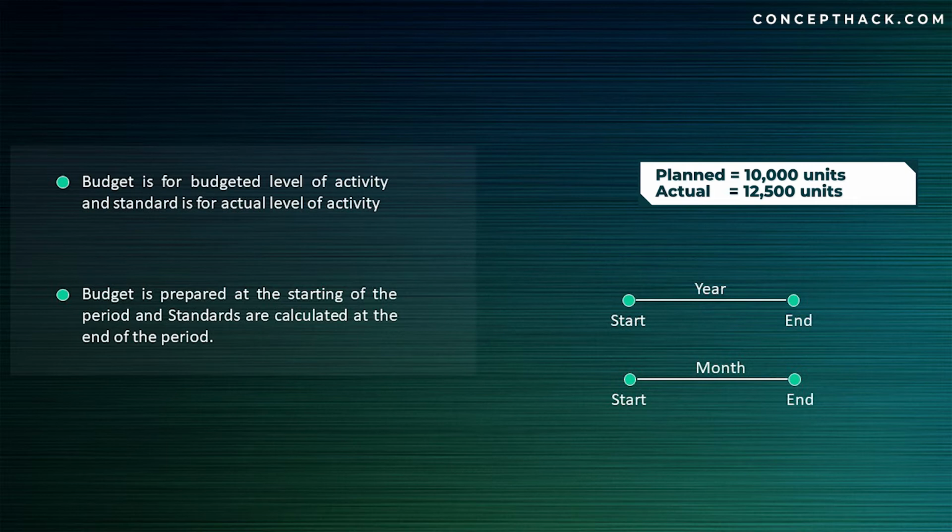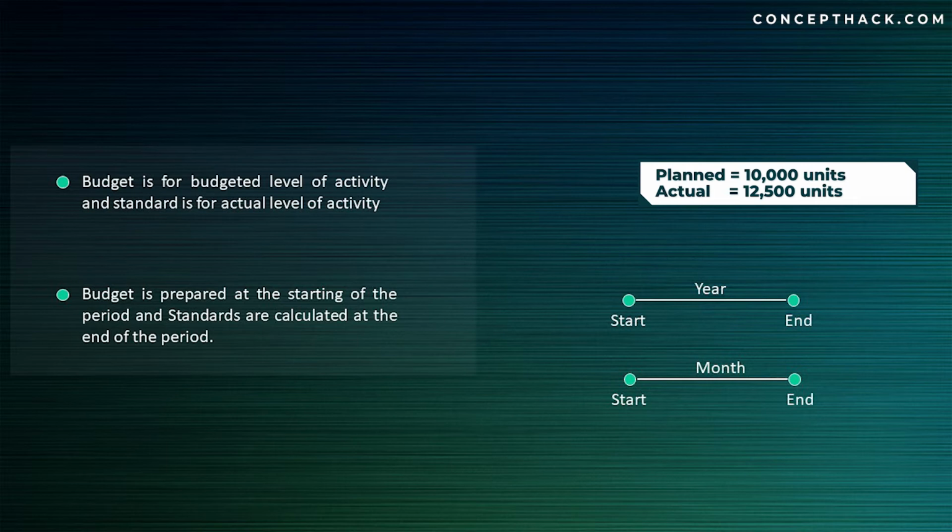So let's say if your period is a year, then at the starting of the year, you will be calculating your budget, and at the end of the year, you will be calculating your standard. If your period is, let's say, a month, then at the starting of the month, you will be calculating your budget, and at the end of the month, you will be calculating your standard.